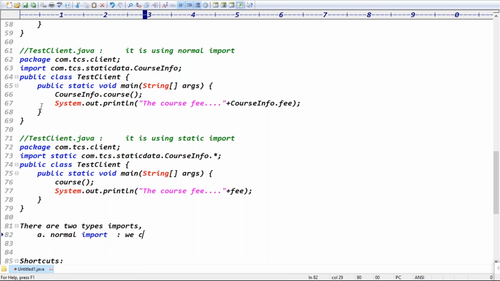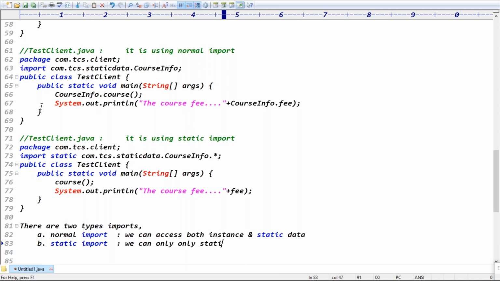In normal import we can access both. We can access both which data, guys? Instance and static data, right? Exactly. Today we discuss static import, guys. But in static import we can access only static members. Guys, tell me, normal import is already there to access both instance and static.